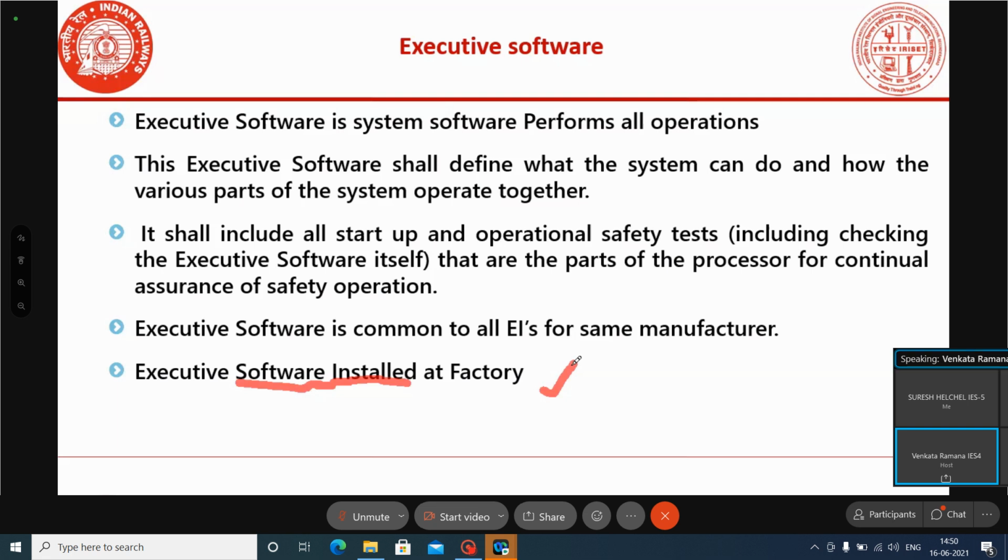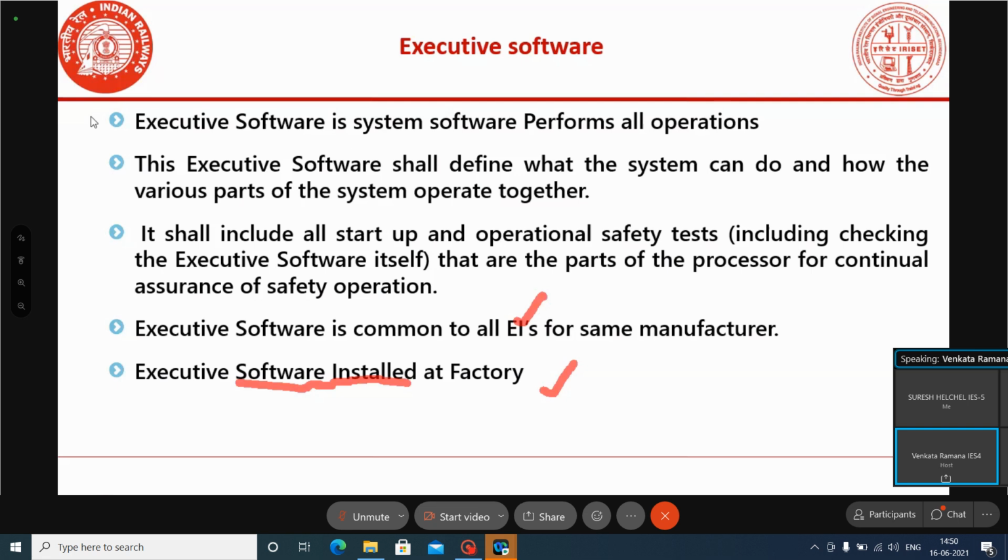Whereas the application software is station specific. Because of that reason, application software will not be loaded in the CPUs, and that will be loaded only at the sites. Okay, this is the executive software. Executive software is common to all EIs of the same manufacturer.